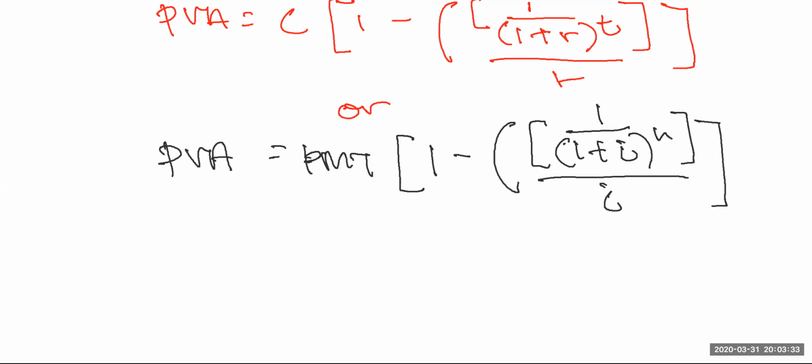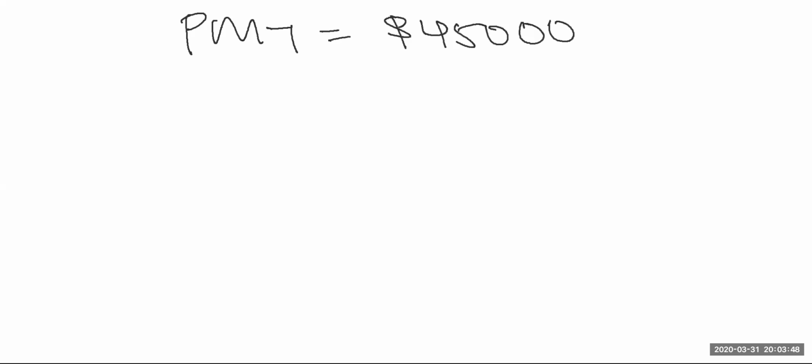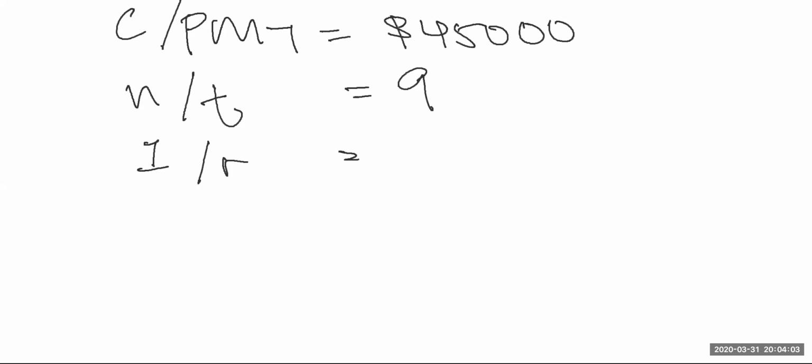So back again, you already know each of the components of it. You know that the payment or the cash flow is $45,000. This could also be known as C. And then you know that the period N or T is 9 years. The interest rate or R is 8.25%. So fill this into the formula.